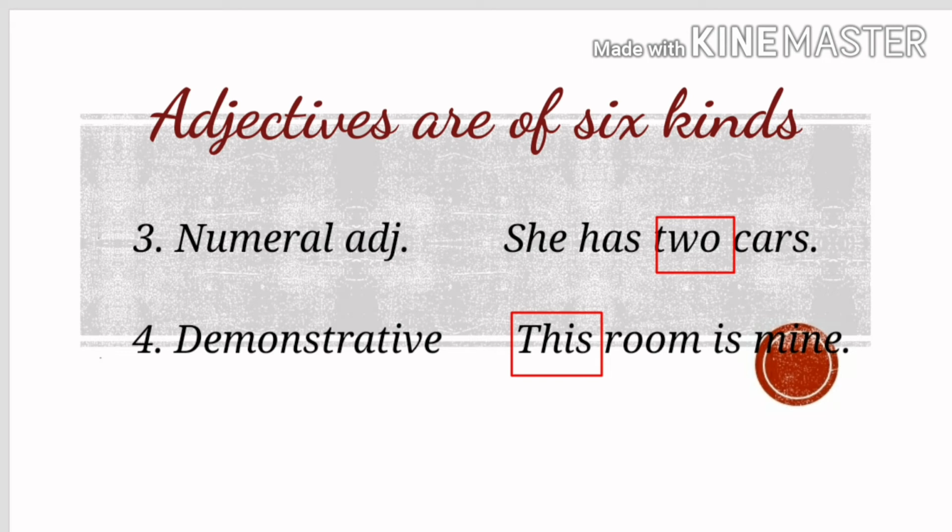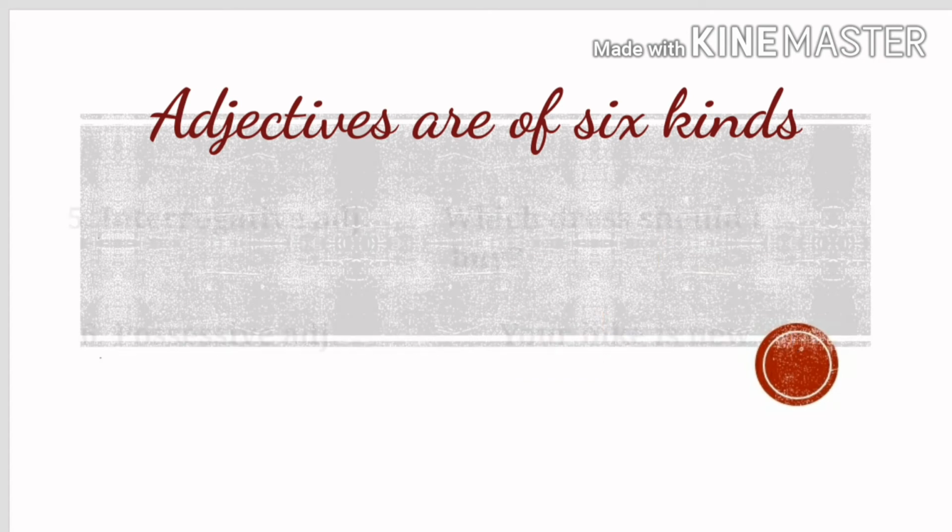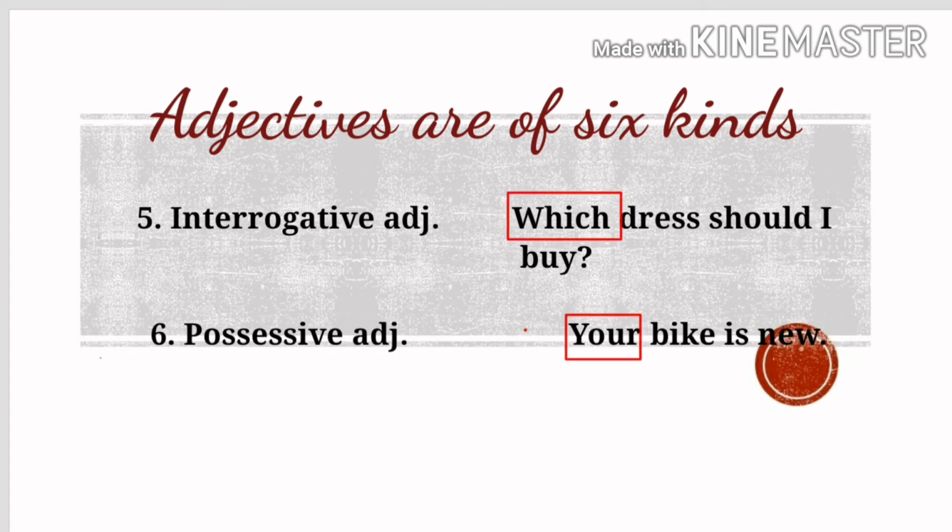Fourth one is demonstrative adjective. For example, this room is mine. Fifth one is interrogative adjective. For example, which dress should I buy? Sixth one is possessive adjective. For example, your bike is new.